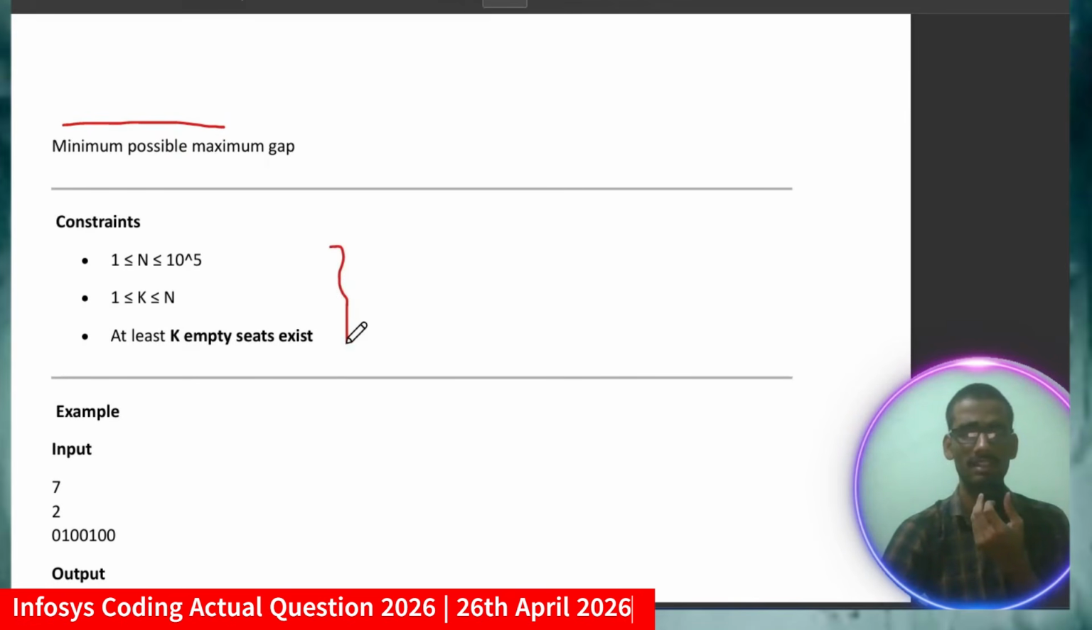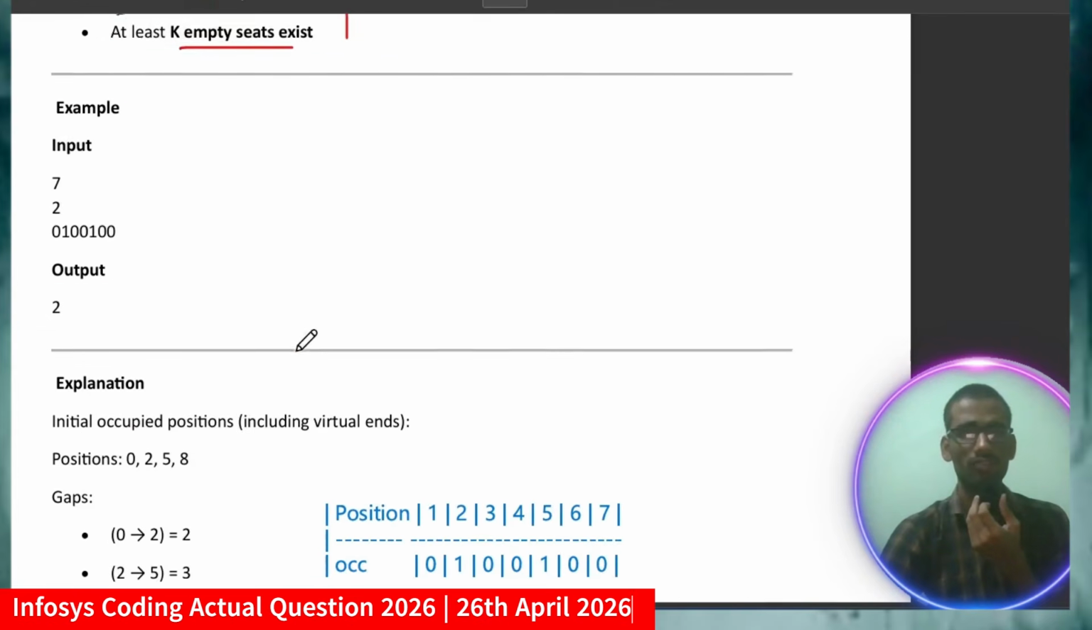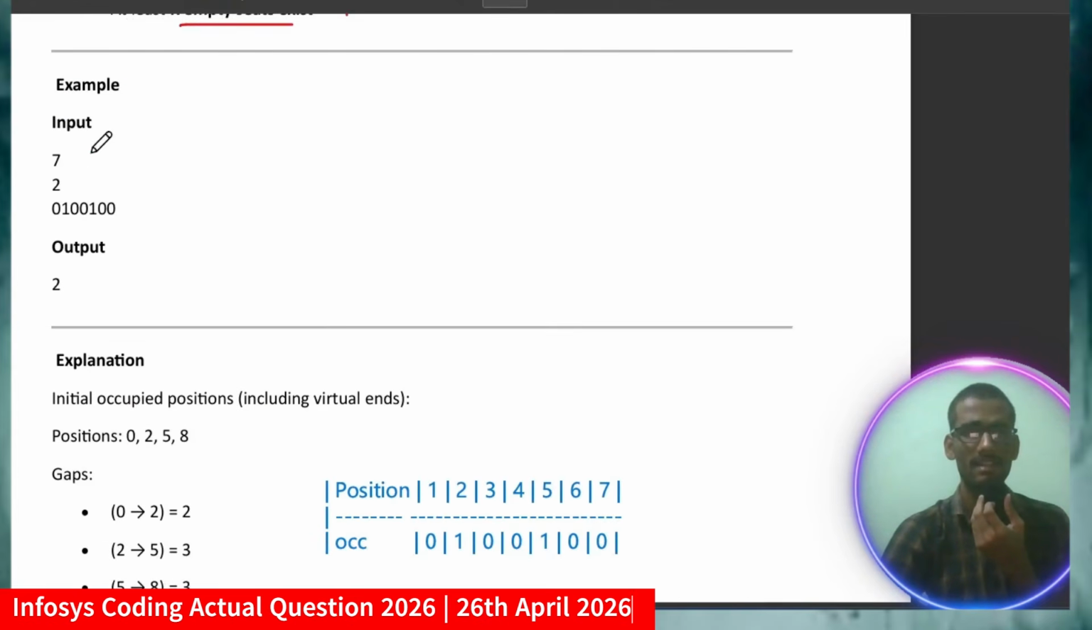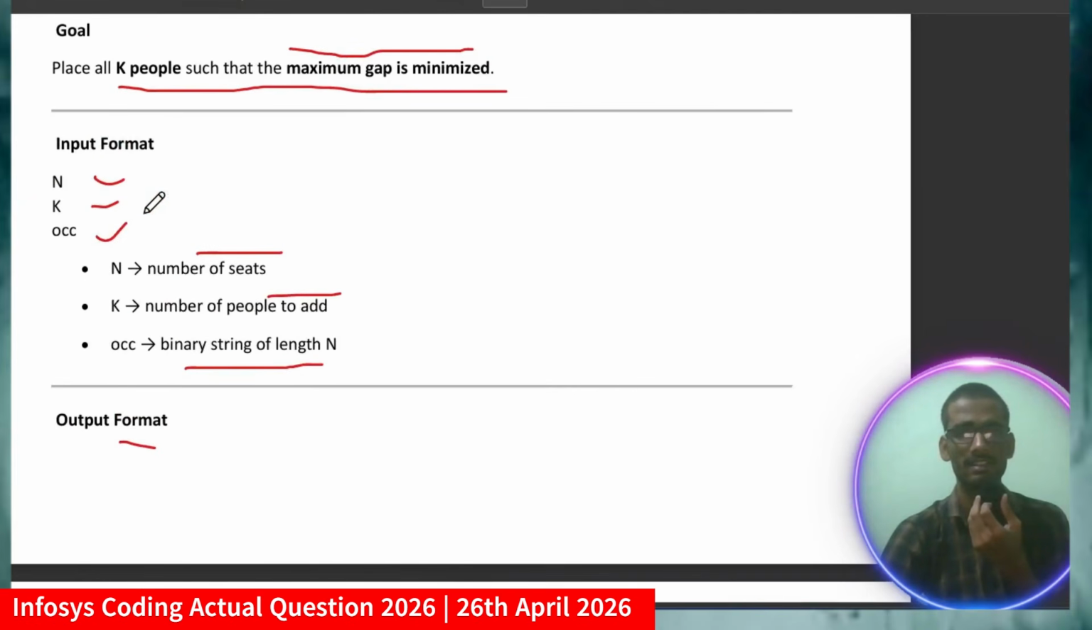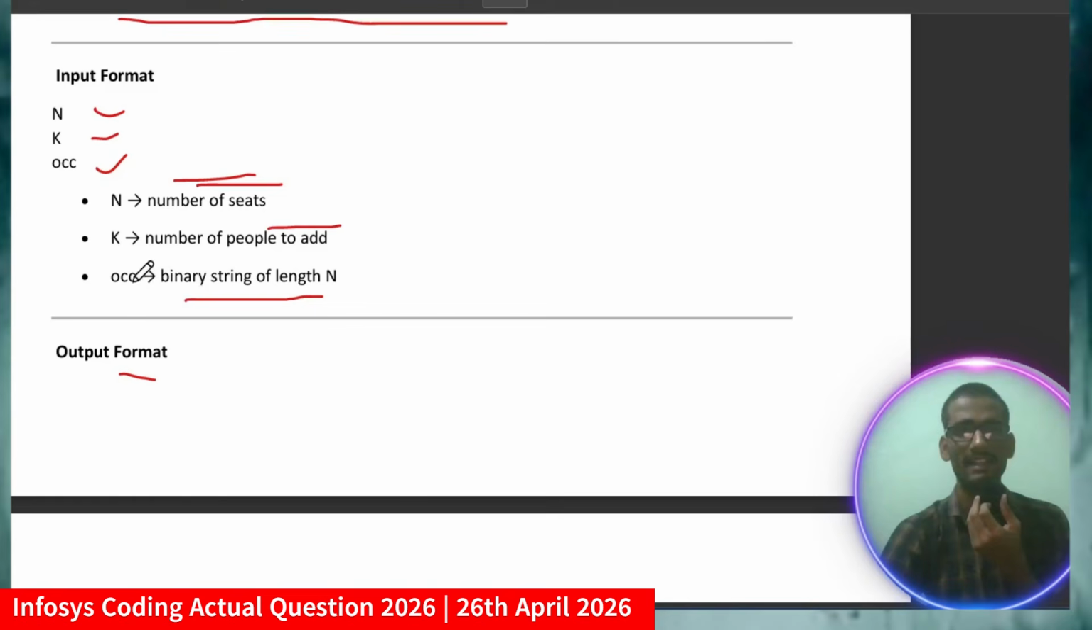If you have to handle these edge cases, otherwise you are not going to solve this. Okay, so n is 1 to 10 to the power 5, k is 1 to n, and at least k empty seats exist. For example, let me take 7, 2, and this string. So 7 denotes the number of seats, and k, in the second line, denotes the number of people to add.